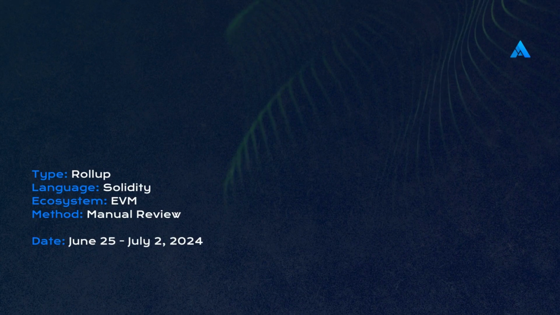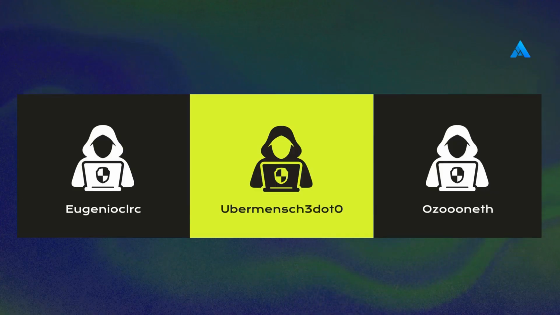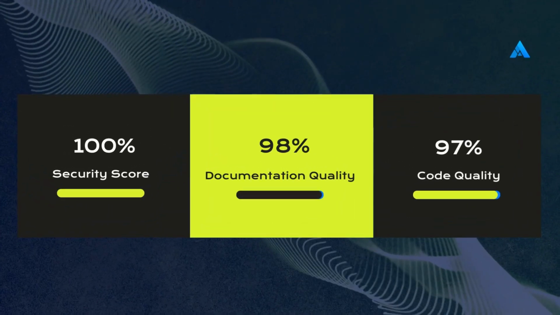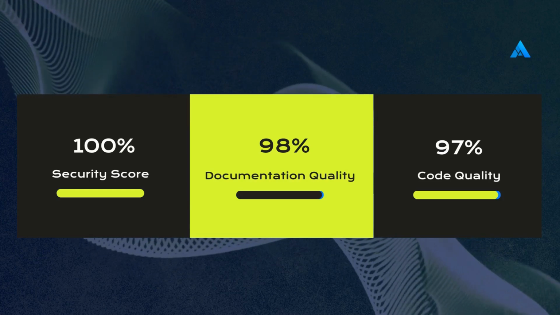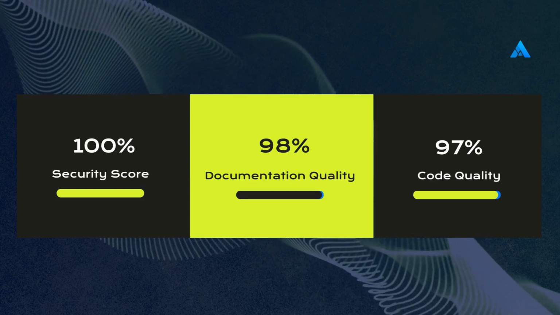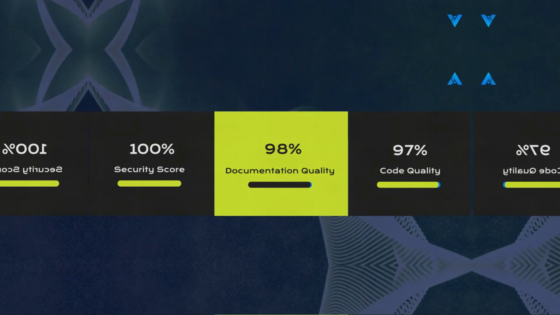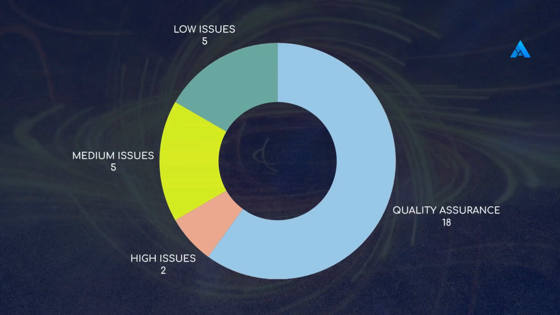Payy smart contracts were audited between June 25 and July 2, 2024 by Eugenio Clars, Ubermensch 3.0, and AuditOne. The audit finished with the following scores: security score, 100%, documentation quality, 98%, code quality, 97%. Let's review the issues identified in Payy smart contracts.